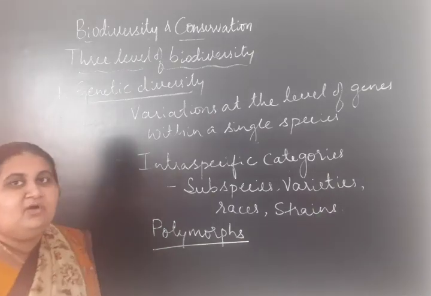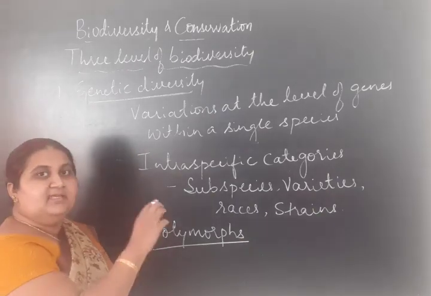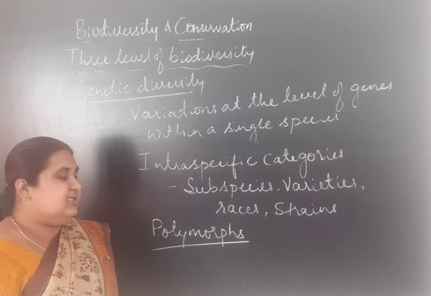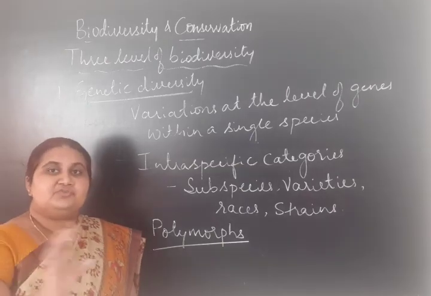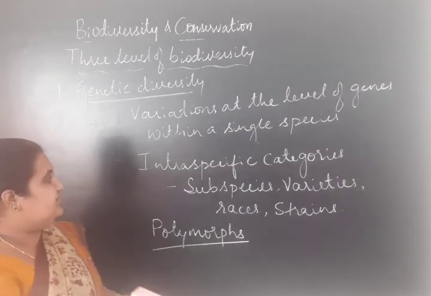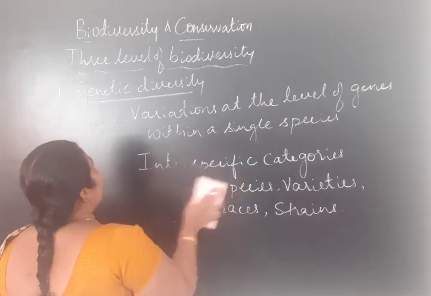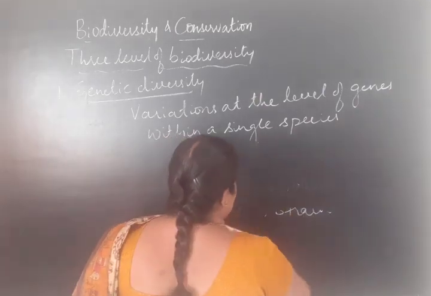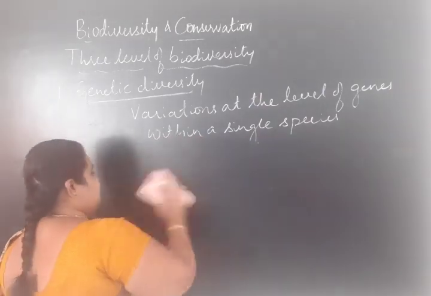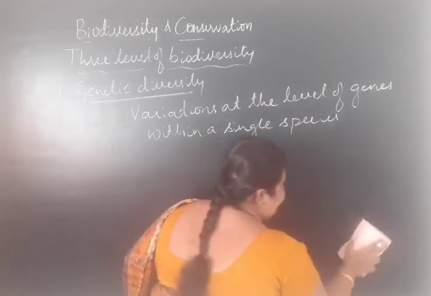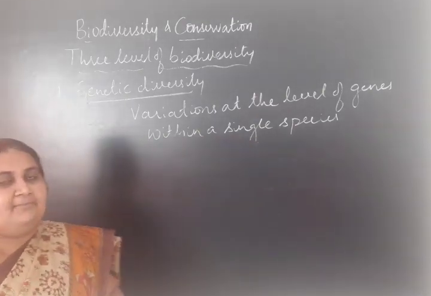Polymorphs. When are polymorphs formed? Due to the genetic diversity. Different looking individuals of the same species. How to understand this genetic diversity? Genetic diversity can be understood by taking a few examples.